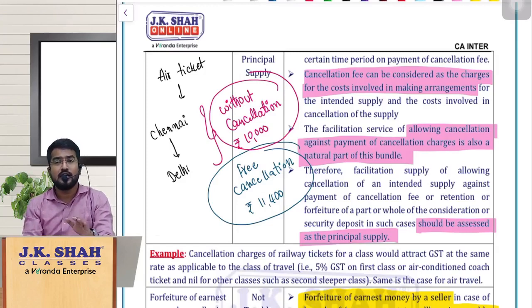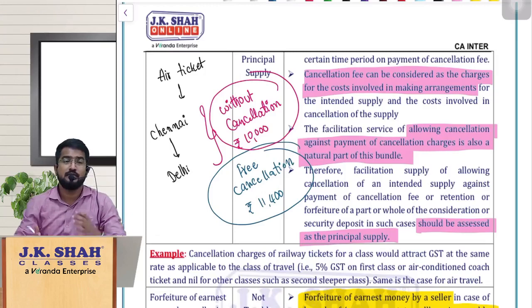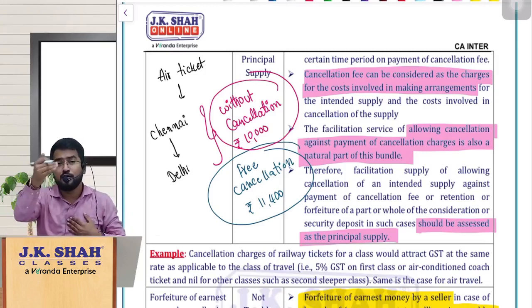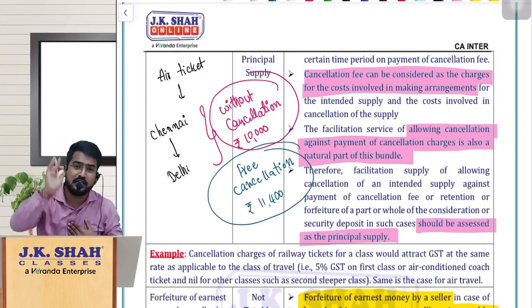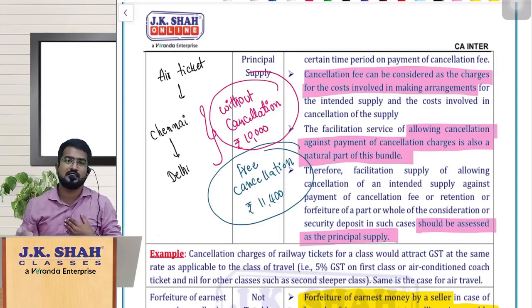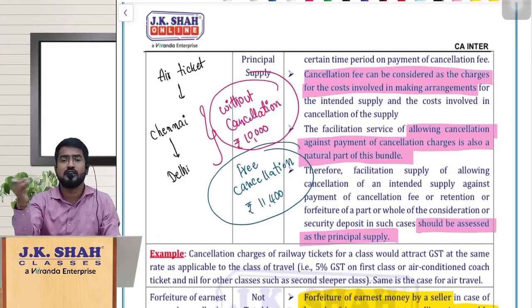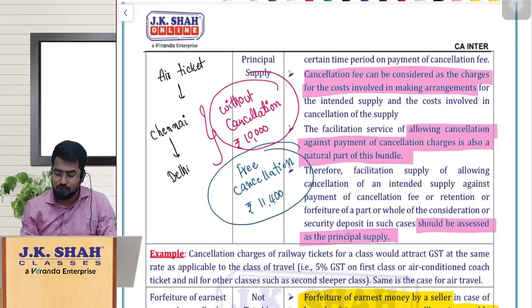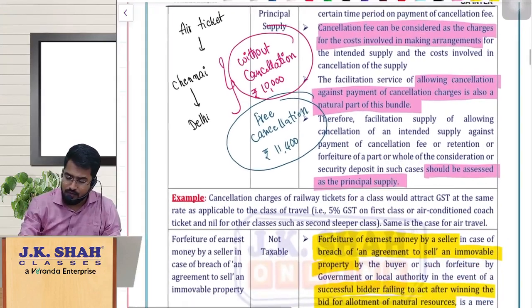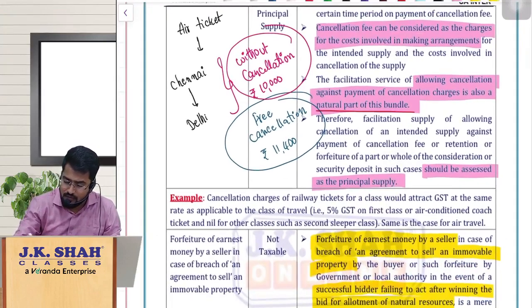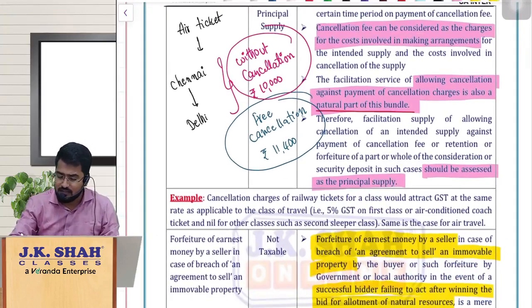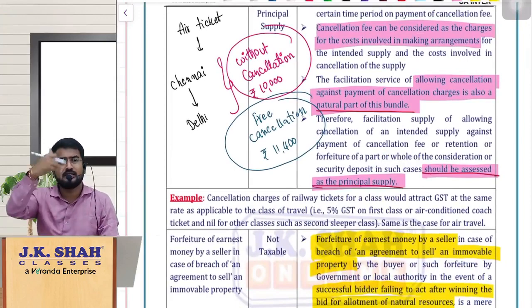Clear? So here they are happy to agree to you cancelling the booking, cancelling the ticket. They are agreeing to tolerate it, but further they want some consideration. So that is obviously a supply, and hence it is taxable. Sir, how is it taxable? What tax rate? What shall be the tax treatment? Same story. These things are naturally bundled in the ordinary course of business. As I already told you, it is a natural part of the bundle. So whatever tax treatment is applicable to the principal supply, the same shall be applicable.